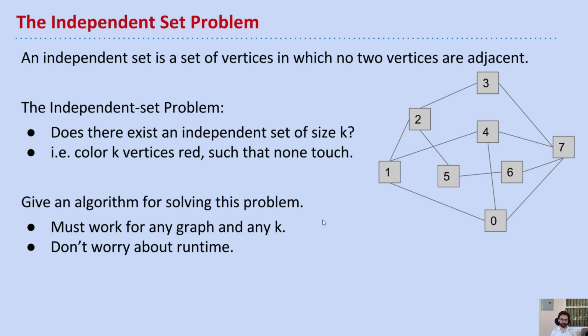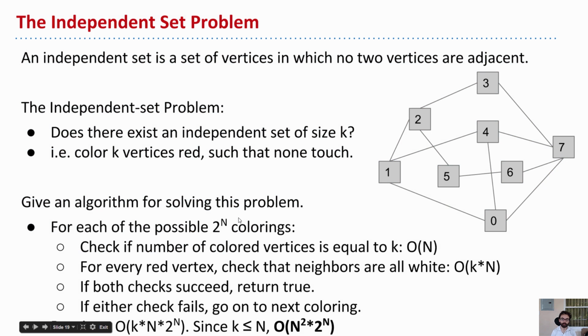Okay, so I'm going to brute force it. That's my hand. So my brute force algorithm is just going to try every coloring of any number of red dots and see if any of them works. So how many possible colorings are there? Well, there's 2 to the n, right?